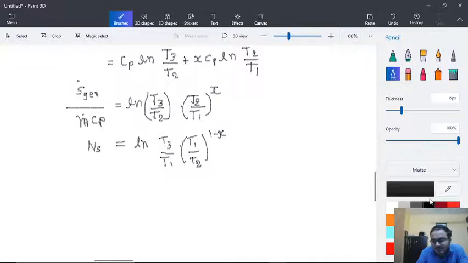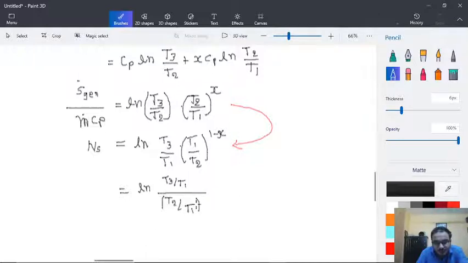This is just some mathematical adjustment of powers that you should do by yourself. So this is equal to ln of T3 by T1 over T2 by T1 raised to 1 minus x.